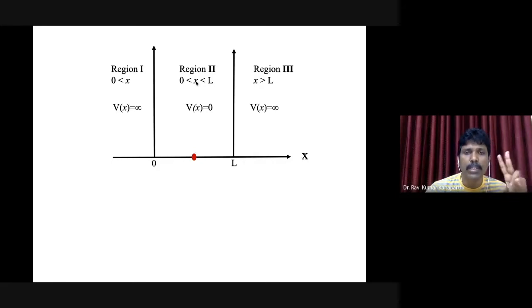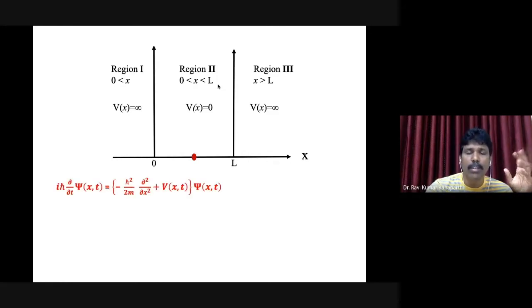If it is within the 2 limits, I would call it region number 2. The potential energy, as we already discussed, within the box is 0, and outside the box, if the particle goes outside for any reason, it experiences an infinitely large potential.